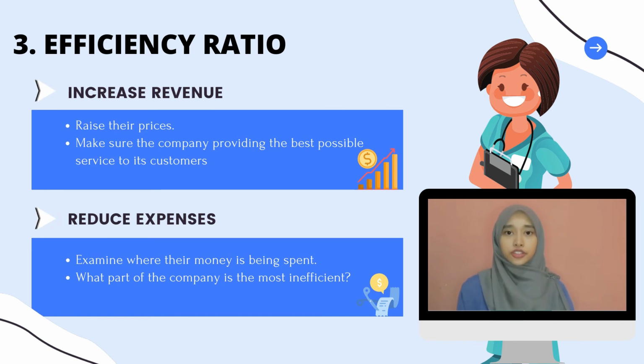Second is to reduce expenses where possible, by ensuring that the company's expenses are as low as possible. Perhaps KPJ Healthcare Berhad could examine where their money is being spent, what part of the company is most inefficient. So basically, the company's most precious resource is staff, which is most likely the company's largest expense.